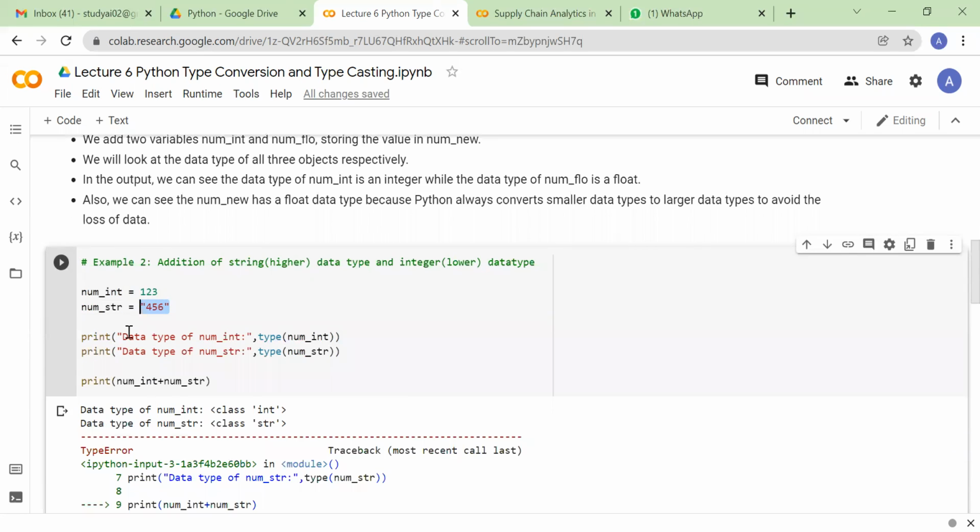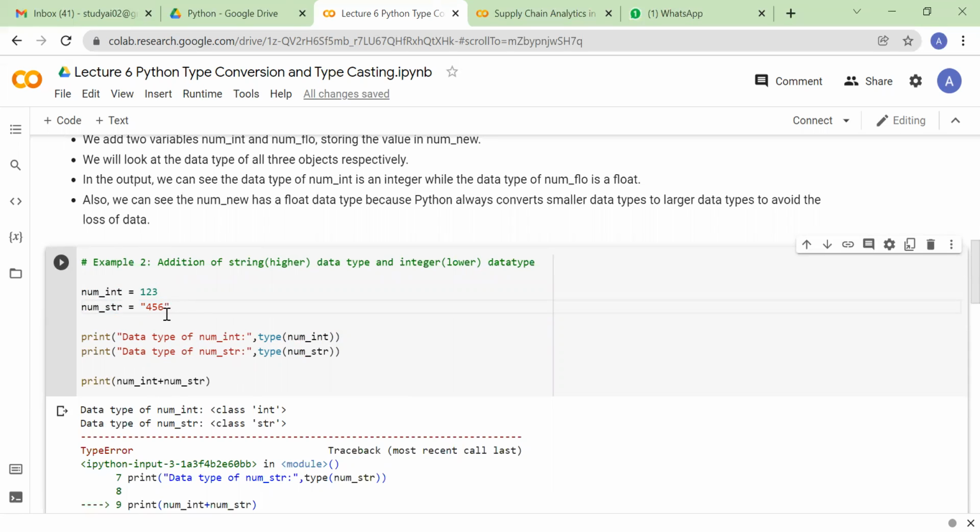Now what will happen if I try to add this integer with this string? Python won't be able to convert this as integer or float and perform the calculation you have asked for. So what will happen in that case?